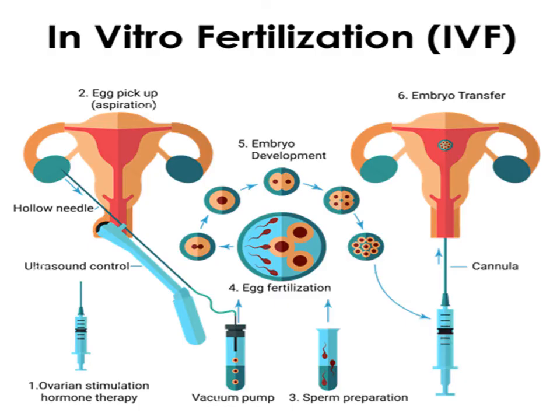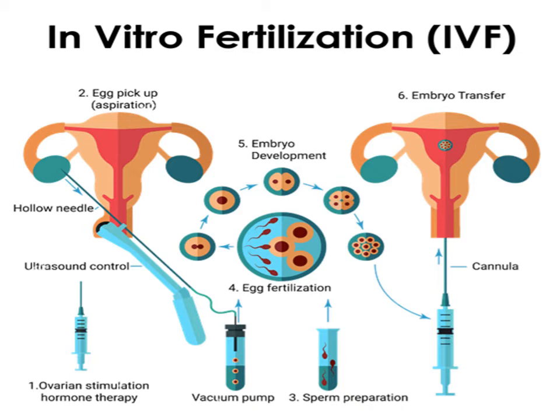Now, we have to talk about in vitro fertilization also. As the name is indicating, in vitro fertilization is a very helpful technique for those couples which are suffering from the problem of infertility. If the couple is not able to produce children, they go for IVF. What happens in IVF? First of all, in the female body, through hormone therapy, the ovaries are stimulated. When these ovaries are stimulated, the ovulation process takes place and eggs are released.